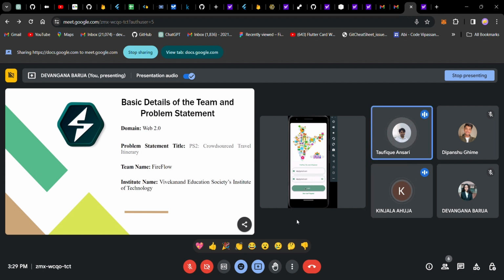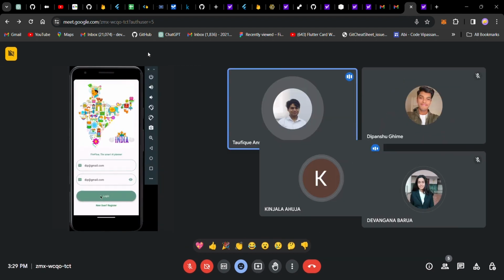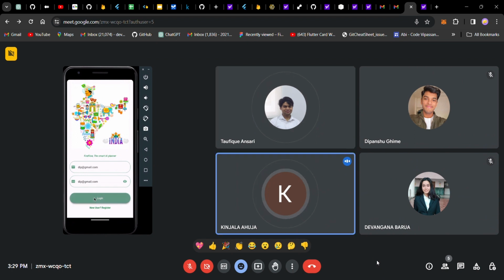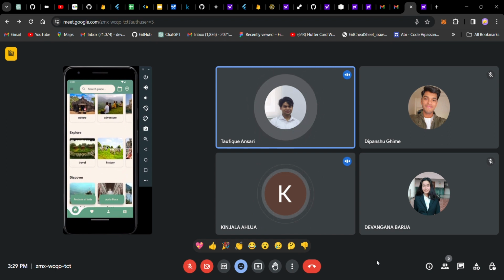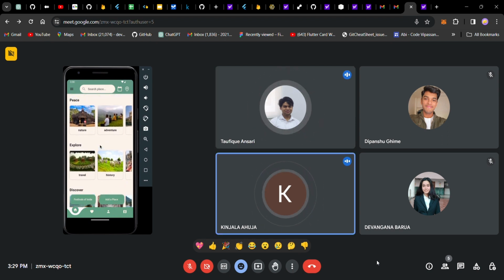Moving on with the flow of our app, here we can see a login page, login with the credentials. We can see authentication via Firebase, and we can see a homepage. On the homepage there are a lot of places categorized into different categories like nature, adventure, travel, history.